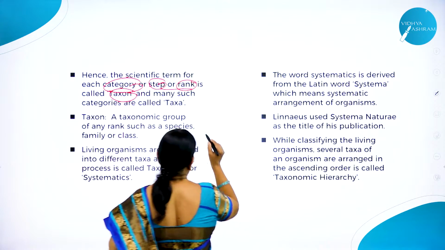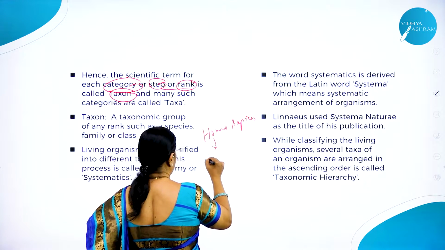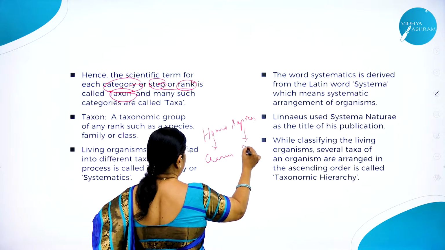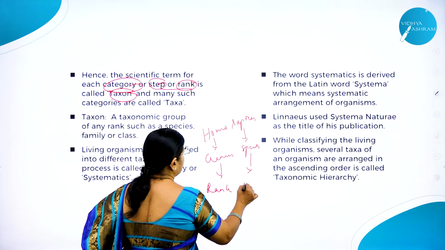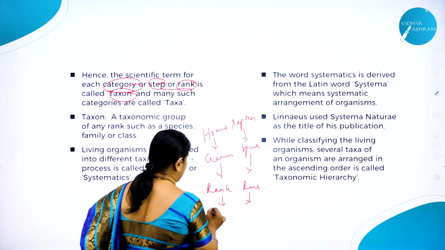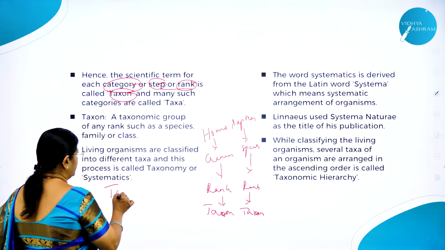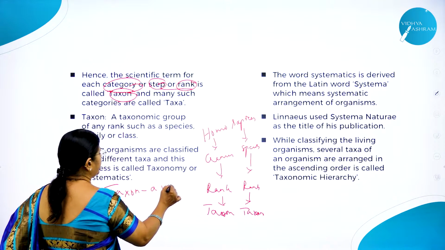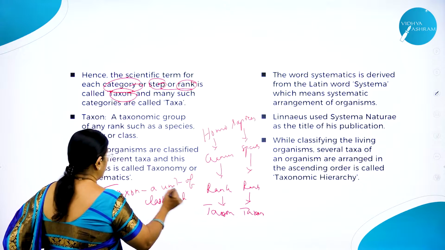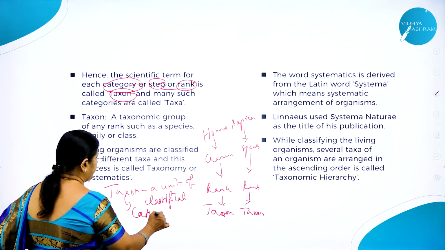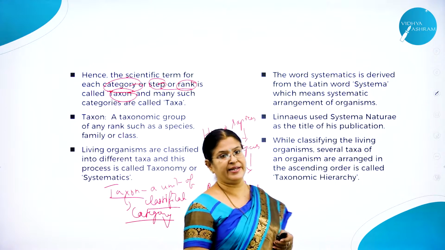For example, I think I have explained what is Homo sapien. This is called genus, the first name, and the second name is called species. So genus and species is nothing but a rank, or this is also called a taxon. So what is a taxon then? A taxon is nothing but a unit of classification. You can also use the word category. It is otherwise called category, right?